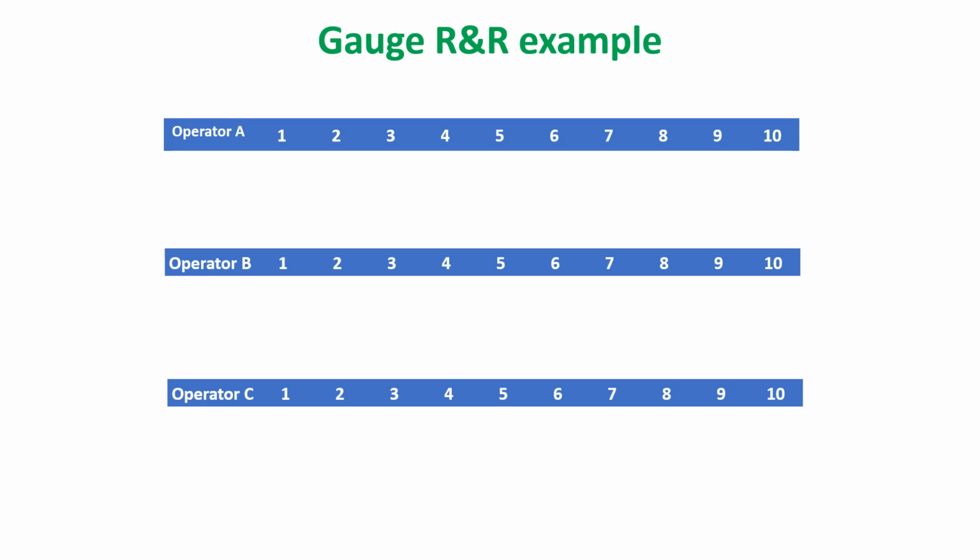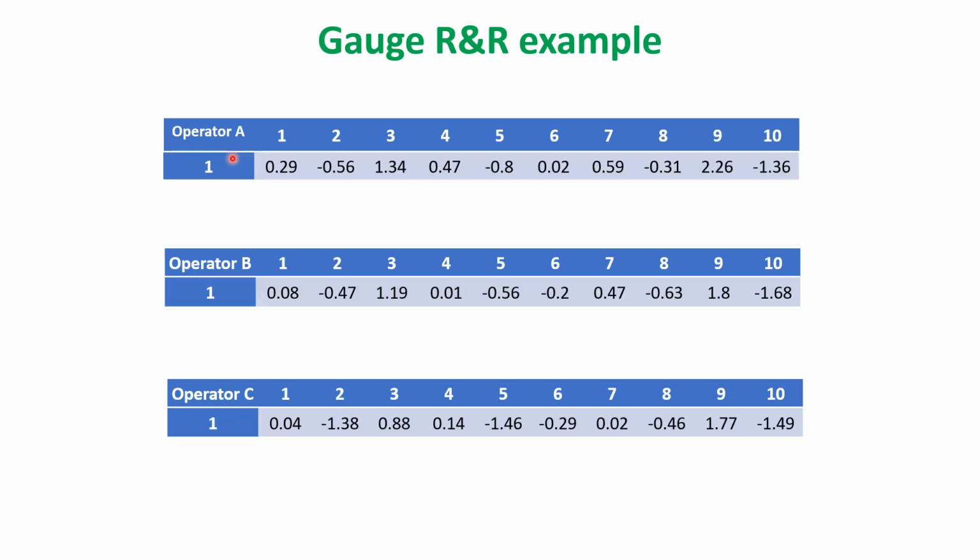So I have taken the example from the AIAG manual. There are three operators, operator A, operator B and operator C. There are 10 jobs. These 10 jobs will be measured by operator A, for example, and these are the readings for operator A. Now operator A will measure randomly.